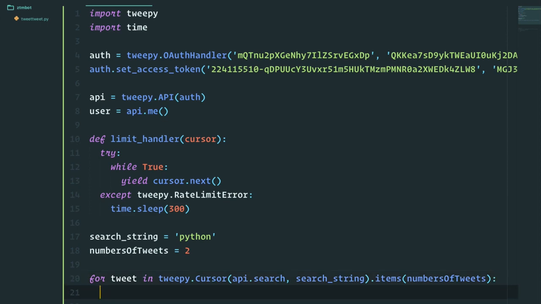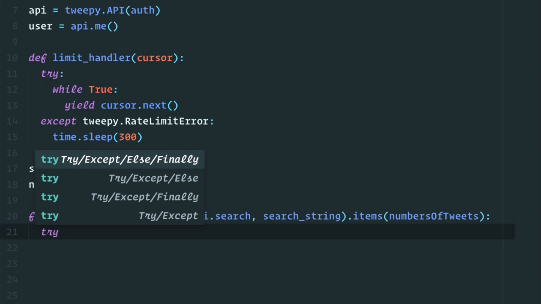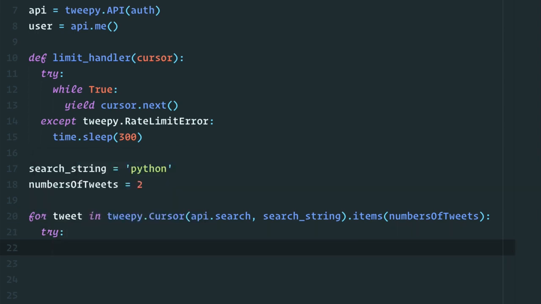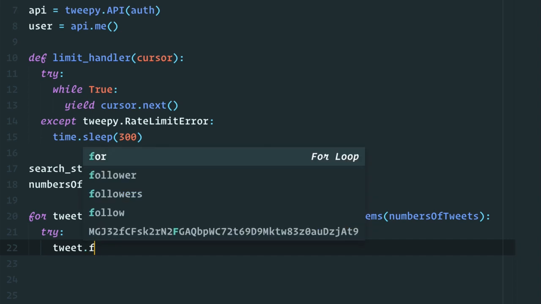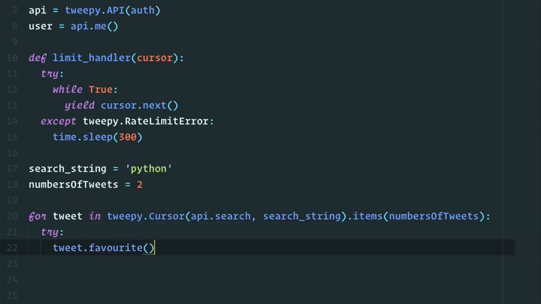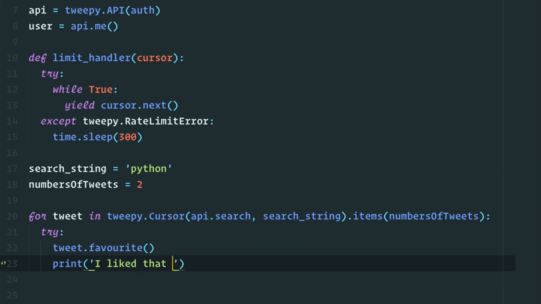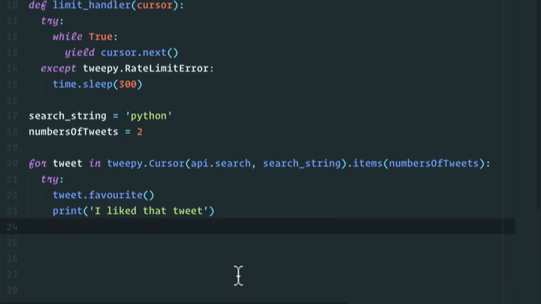And in here, we're going to have another try block. And this try block is just going to say tweet.favorite to favorite the tweet that includes Python. And we'll just print to make sure that it worked. I liked that tweet. Finally here, we can also add the limit handler to this cursor. But because we're only going through 2 items, I think we should be fine. Although it's always a good idea to wrap the limit handler with a tweepy cursor like we did before, but I just want to keep this clean so you can see what's going on.